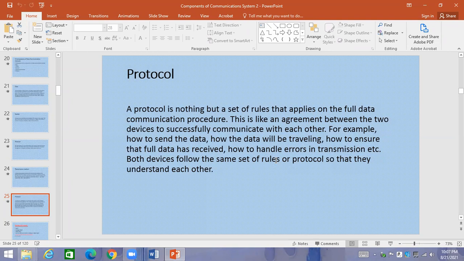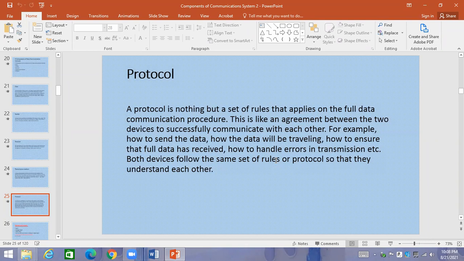For example, how to send the data, how the data will be traveling, how to ensure that full data has been received, how to handle errors in transmission, etc. Both devices follow the same set of rules or protocol so that they understand each other.